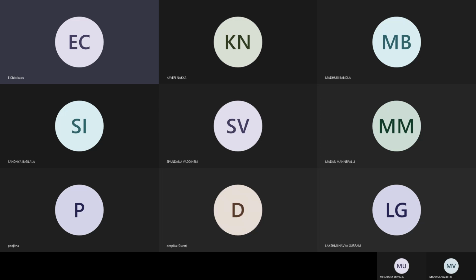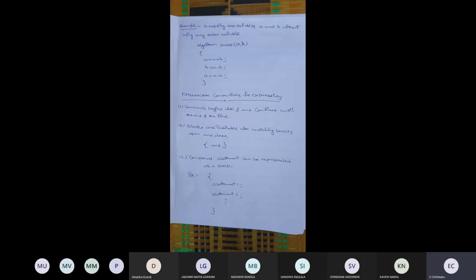Next topic is pseudocode conventions for expressions. This topic everybody knows. This is the C language topic. All the syntaxes are covered in this topic. Convention for expression. First, comments begin with double slash and continue until the end of the line. Second, blocks are indicated with matching braces, open and close.